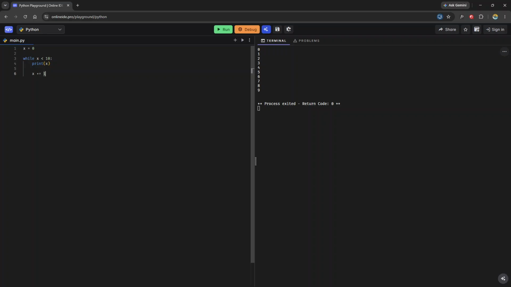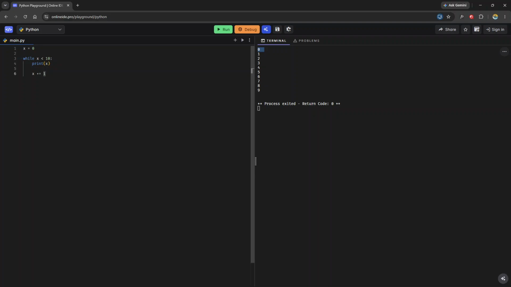Python's basically going to go, hey, x is currently 0. Is 0 less than 10? It's true. So we go into the body of the while loop and then we print x. At that point, x is 0, so we print 0. And then we have to increment x by 1. And then we go back to the top of the loop.